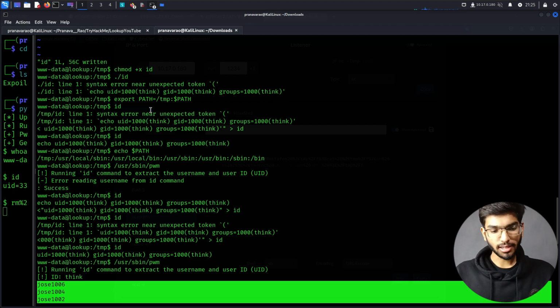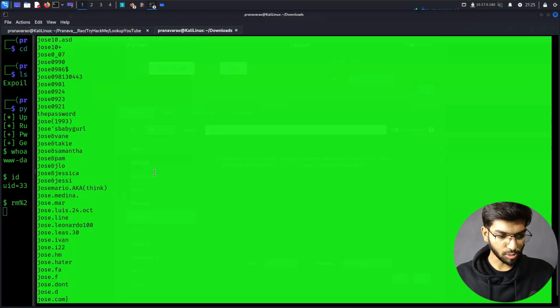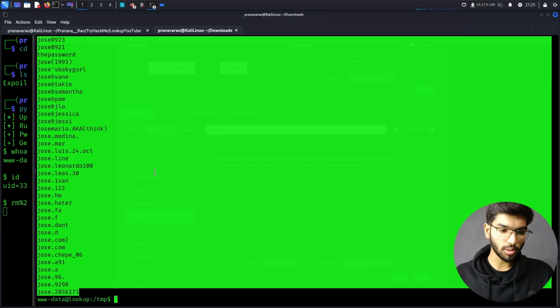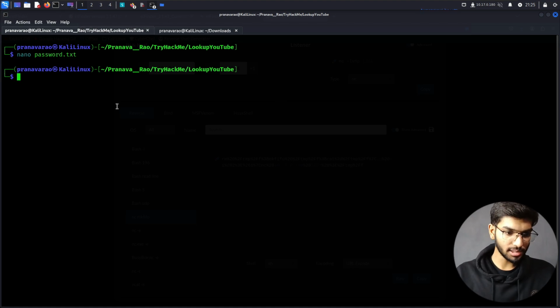Now my idea is that I've got a list of these passwords. One of these passwords could be the password of the think user present in the system. Let's brute force for that. Now we have so many passwords, so brute forcing would be just running through Hydra. I'm using Hydra again. It's a very powerful tool for all these things.